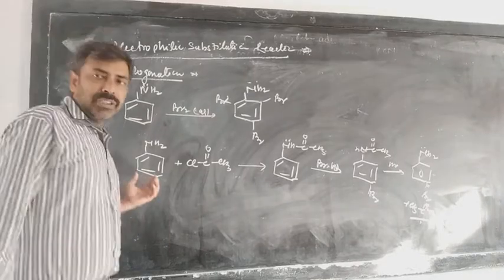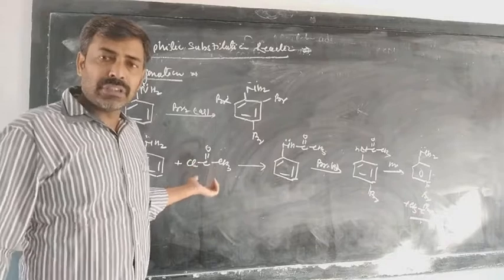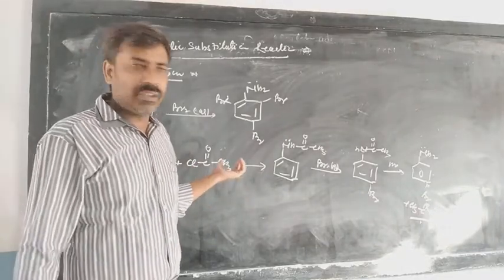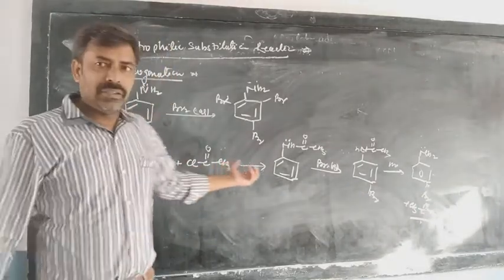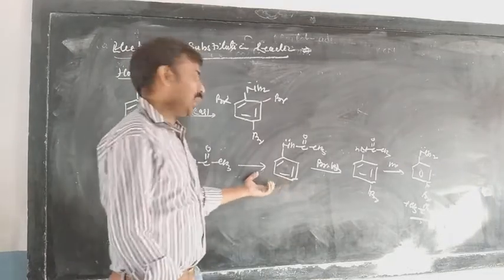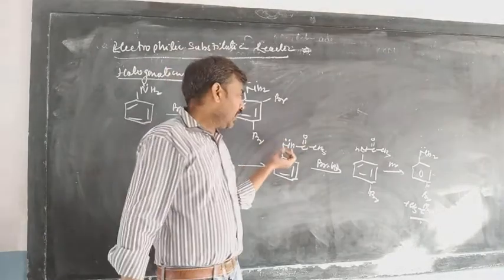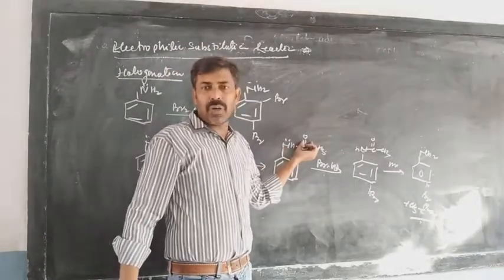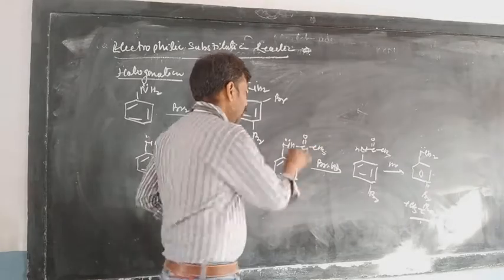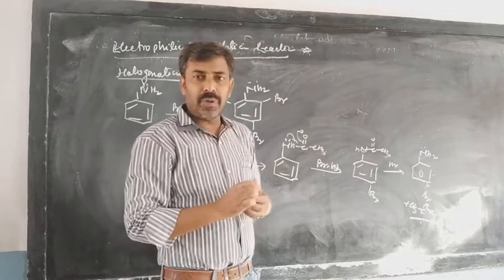See here, this is the aniline. We are treating it with the acyl halide. The process is called acylation. You have already studied this. After the acylation, the acylated product is here. Then what is the effect of this acylation? The lone pair of electrons on nitrogen is in conjugation with the double bond of the carbon oxygen bond. So the resonance will take place and the electrons will delocalize between these two.